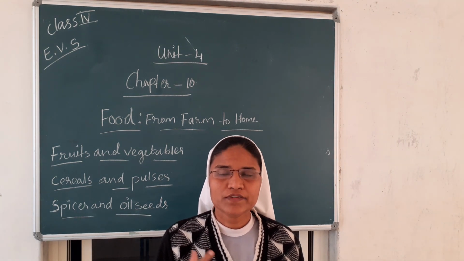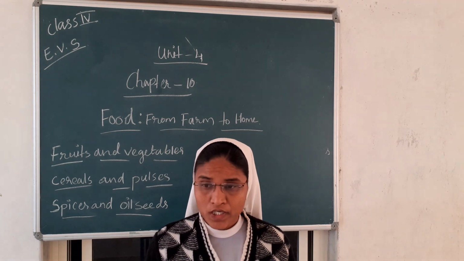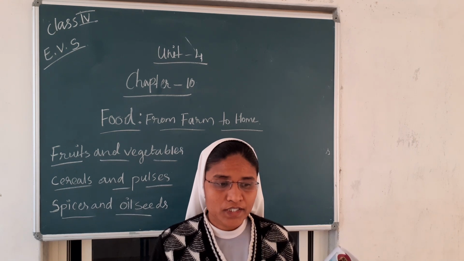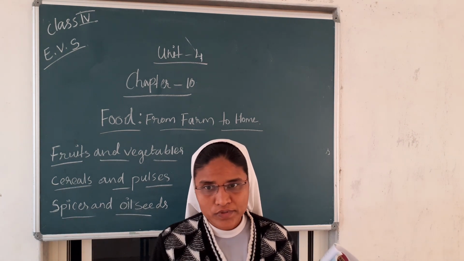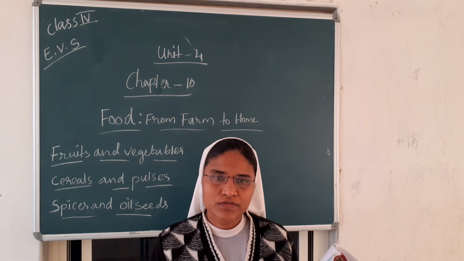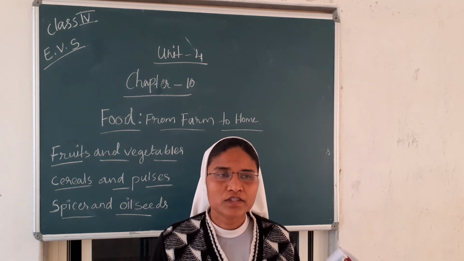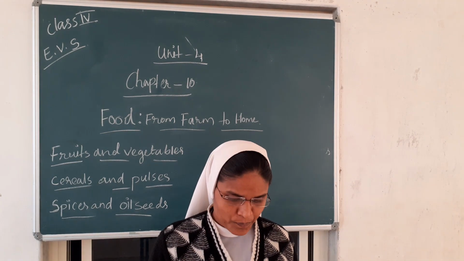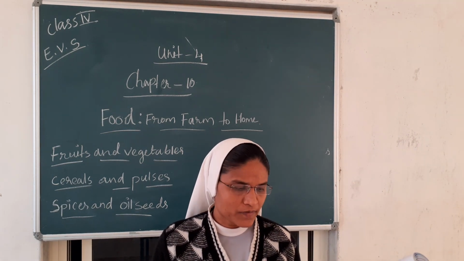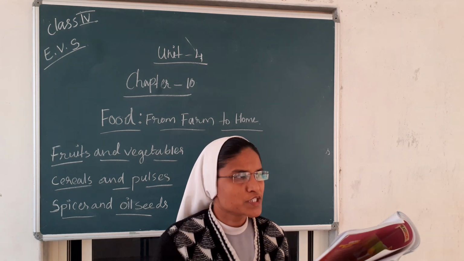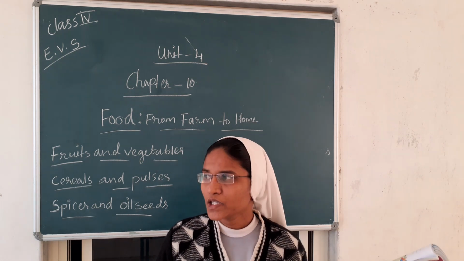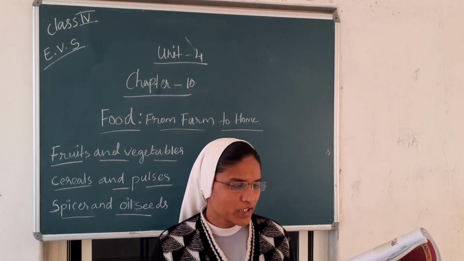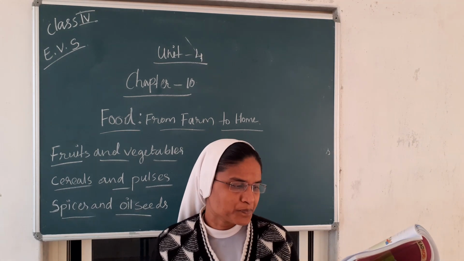Now we learn about the different food production, meaning how it comes. Production means how we collect all the food materials, how we cultivate, how we prepare these food materials. That we learn from this lesson. Production means providing, or we take from the farm. Farm means field, what we cultivate. That we call the production.